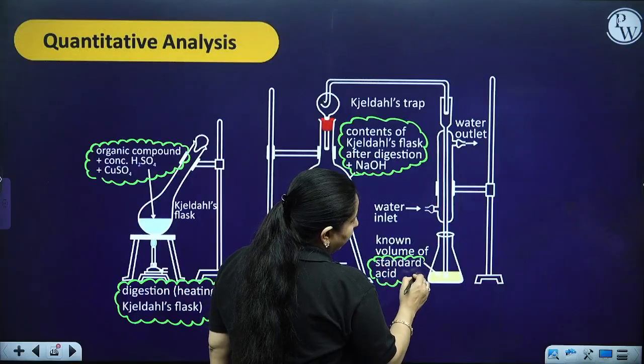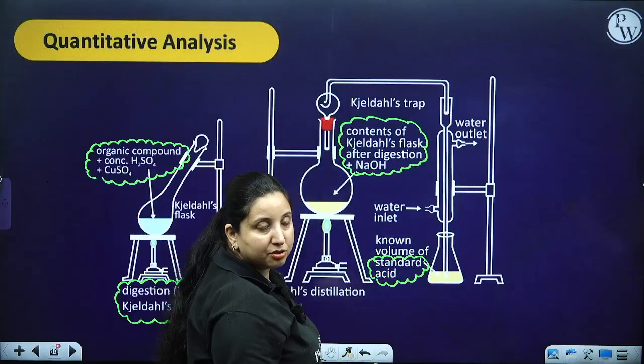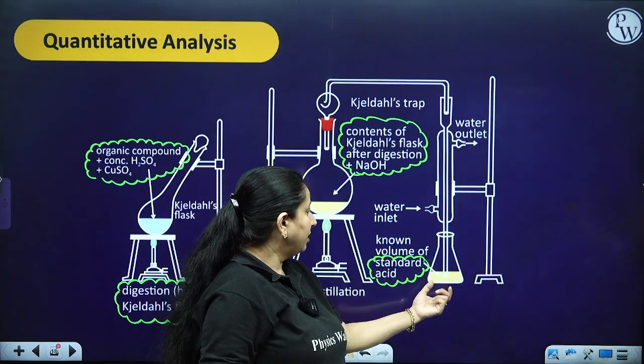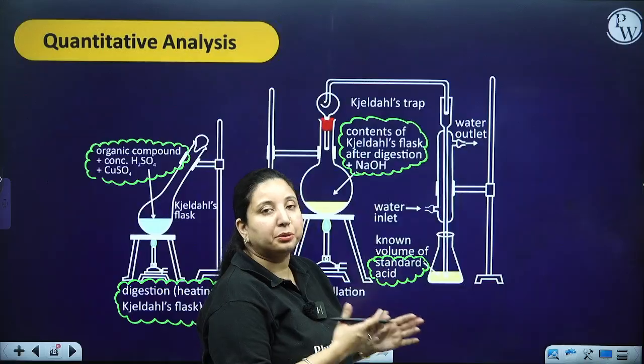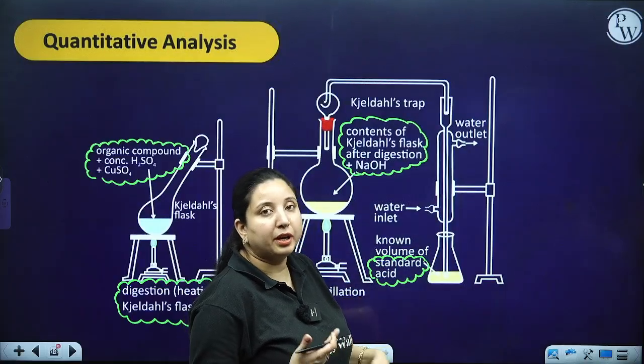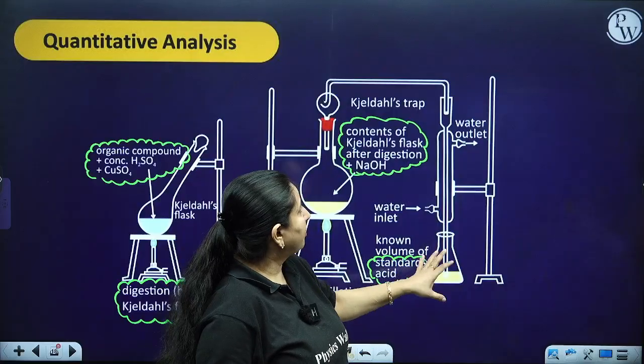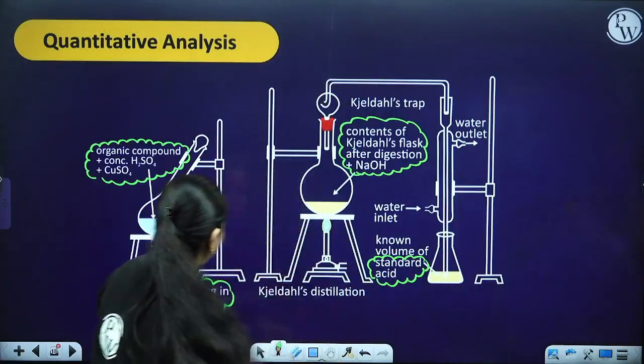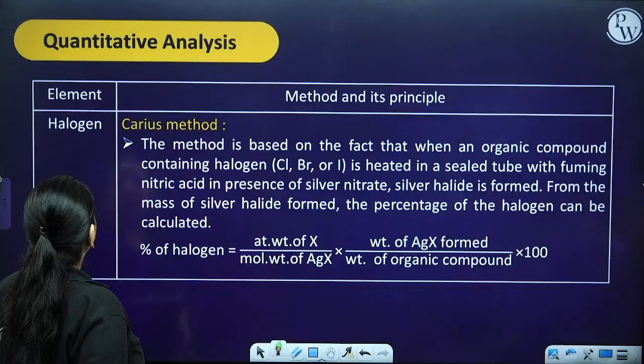So basically you are getting ammonia gas, which is basic in nature. Here you are going to get a standard acid, and the neutralization is going to take place. Whatever volume is taken to neutralize the acid, from here we can calculate it. Okay, so this is how it works.